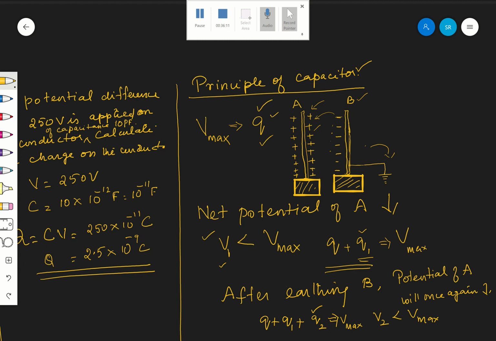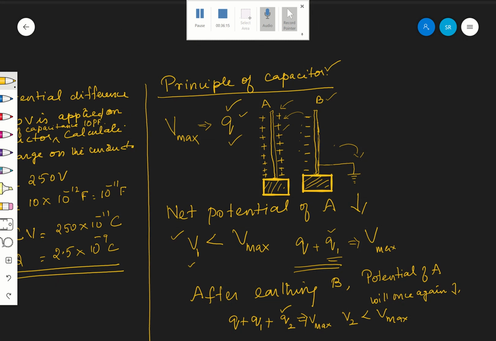Are you following? This is very important. Previously, before bringing B, it was holding only Q amount of charges. But on bringing an uncharged conductor near A, it is able to hold extra Q1 plus Q2 charges.